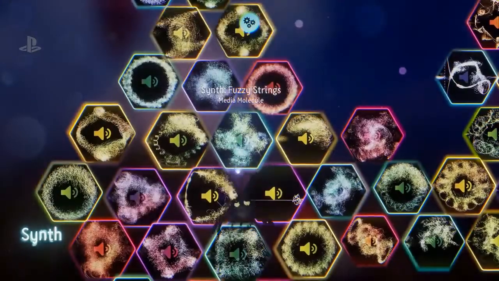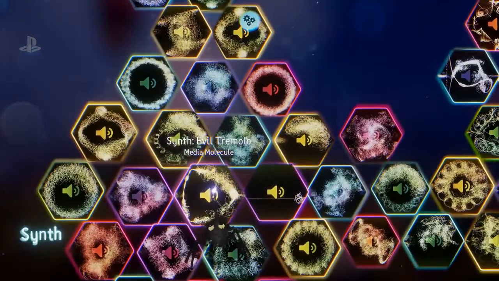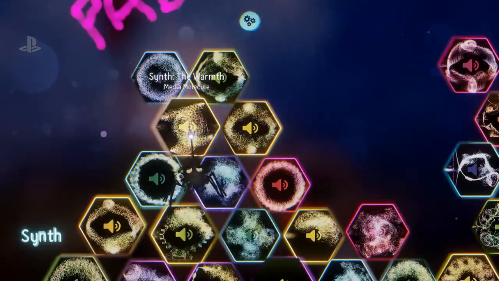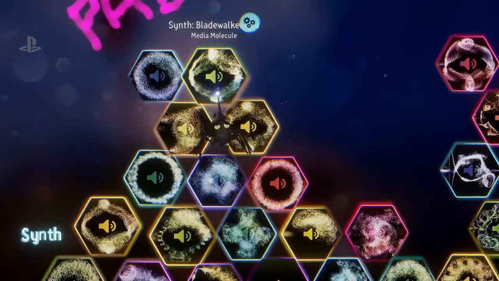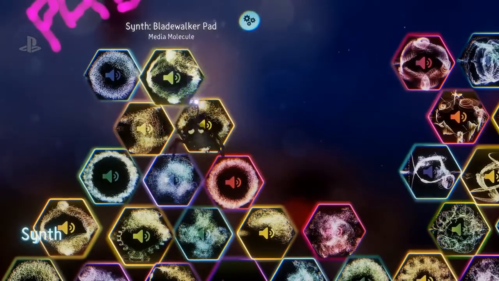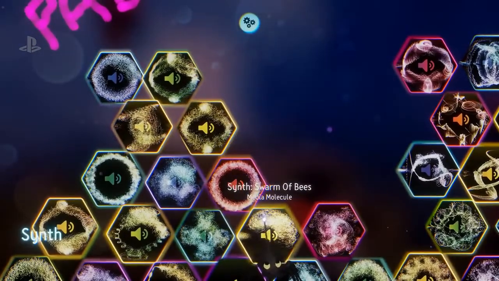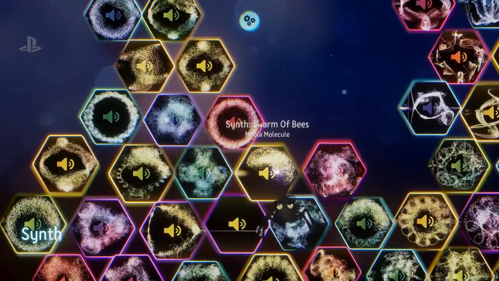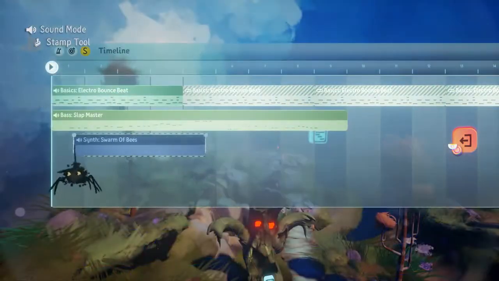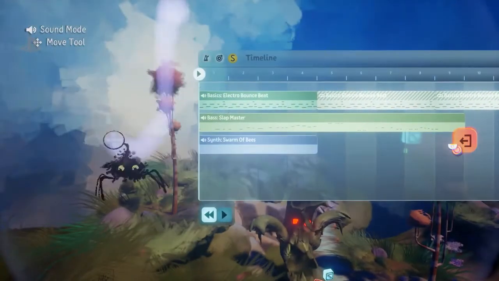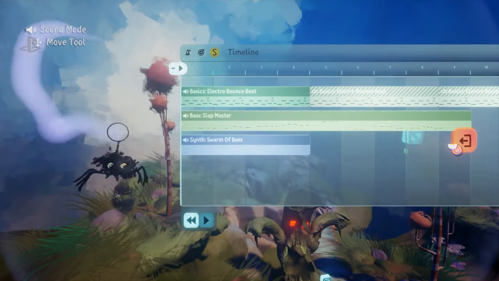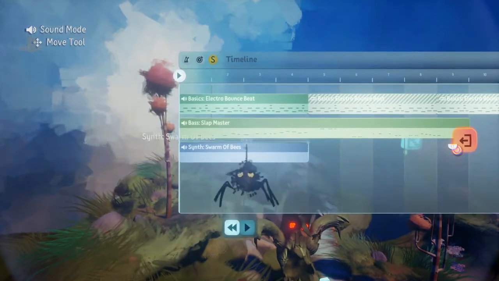Love the synth. Always love a bit of synth. Evil tremolo, the warmth. We had Blade Walker before, so maybe something else. You guide me. What would you like? Swarm of bees. You want swarm of bees? Okay. The bees. That sounds pleasant. Maybe you can. Do you feel brave enough to have a go? No. All you have to do is just press buttons. Yeah. Okay. Then let's.